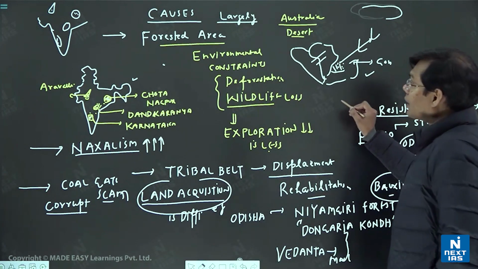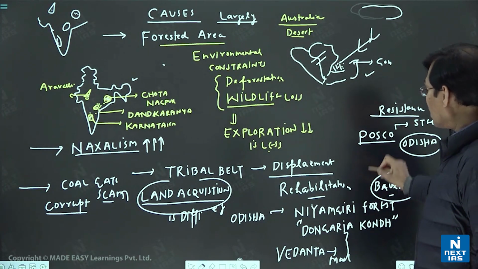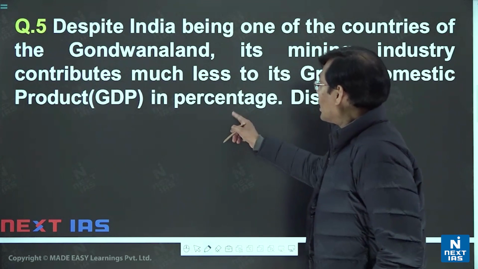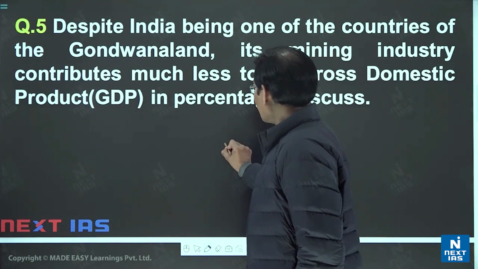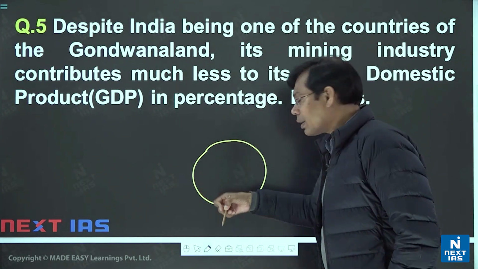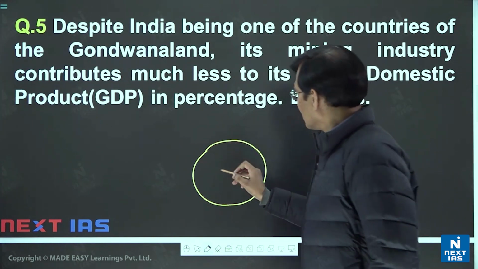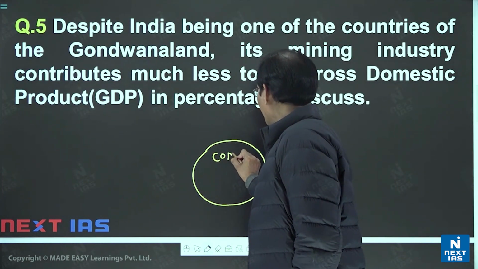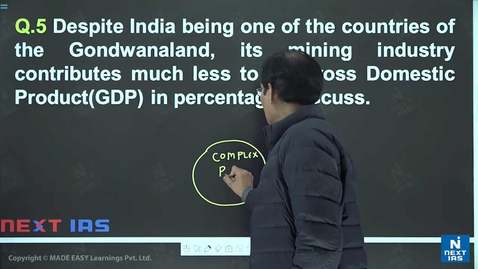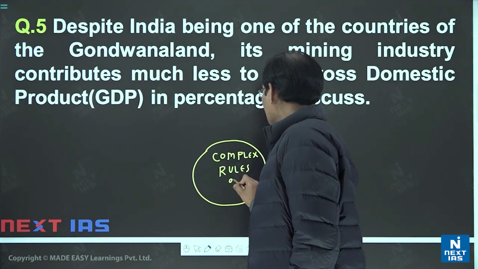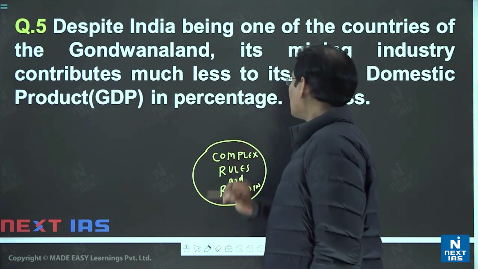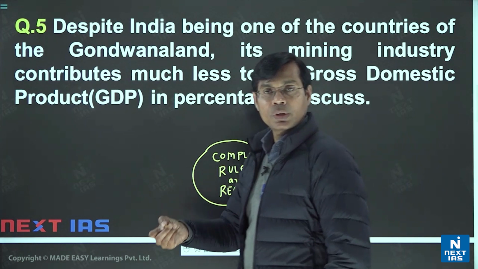And what would be that area in this kind of question? For example, if I say here, the kind of political, or you can say the kind of rules and regulation. So one kind of thing you can even add at the end of this question: complex rules and regulation. Generally, we say that complex rules and regulation in mining industries also cause lots of problems. How can you justify that?